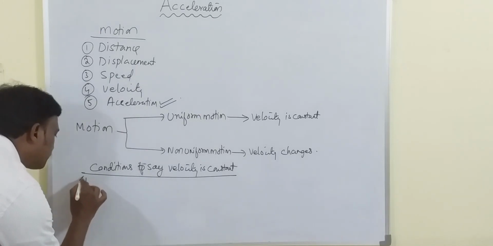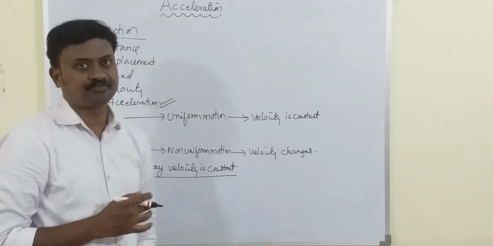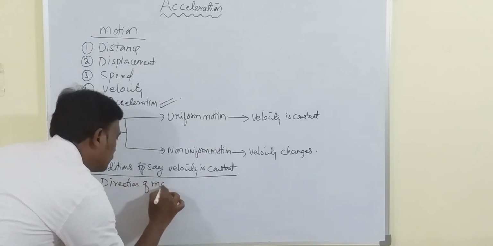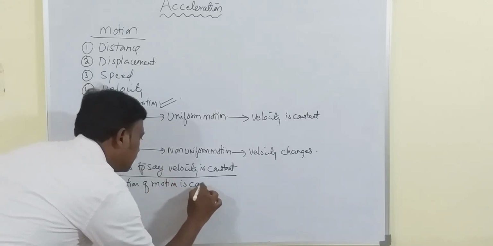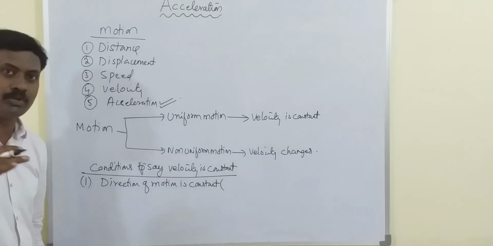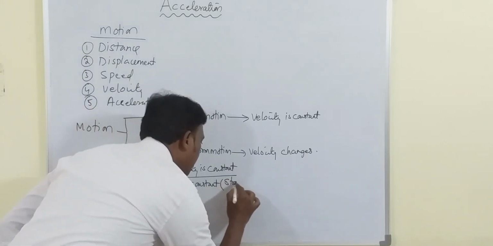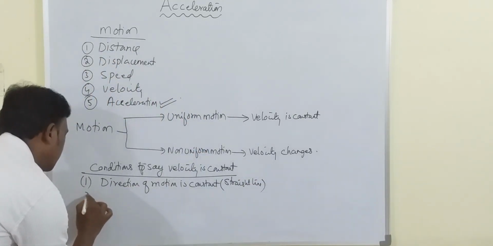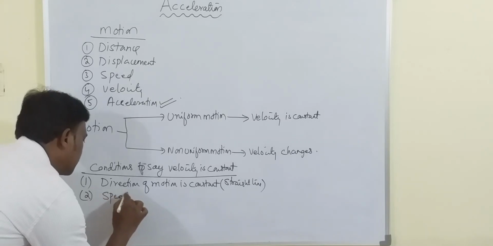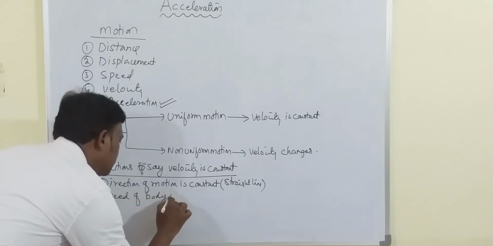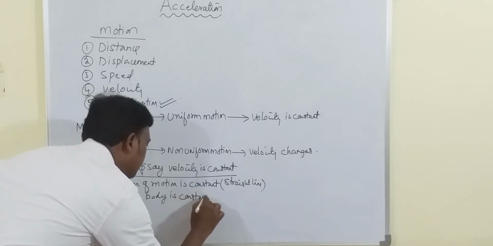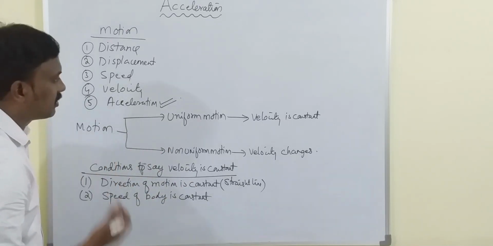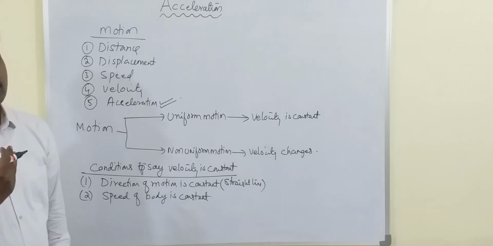The first point, the direction of motion is constant, that is, we can say the body is moving in a straight line. And secondly, the speed of the body is constant. When these two conditions are satisfied, we say that velocity is constant, and when velocity is constant, we say the body is moving with uniform motion.